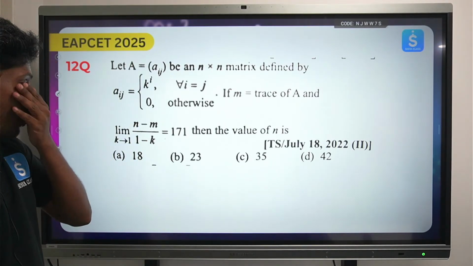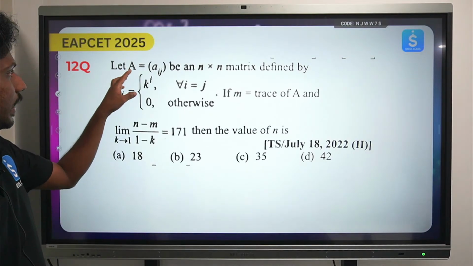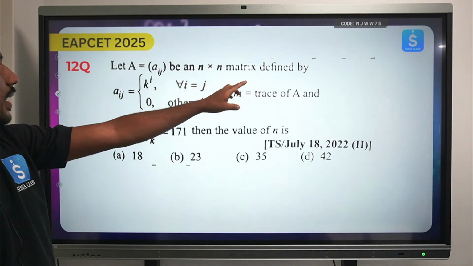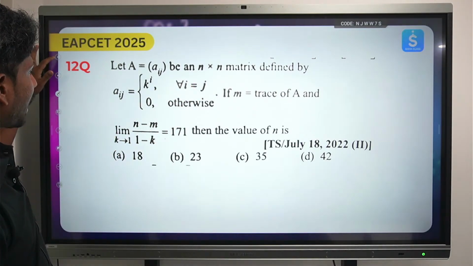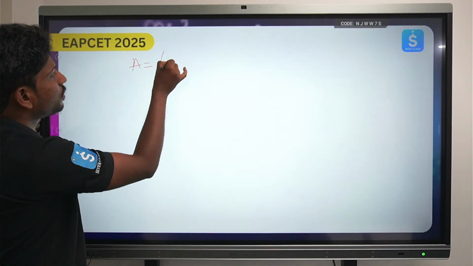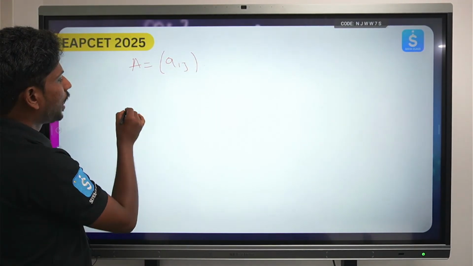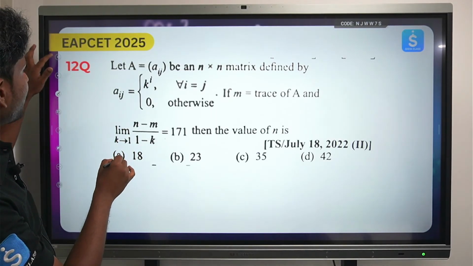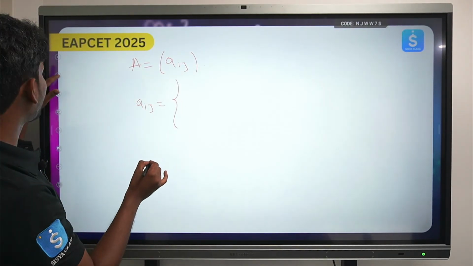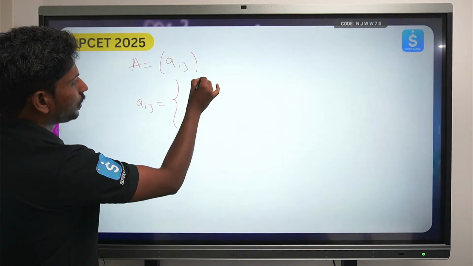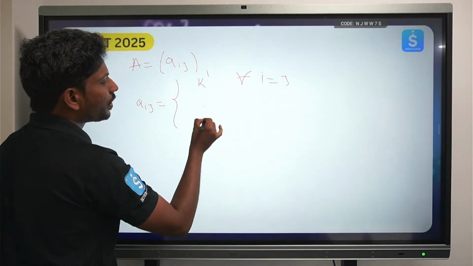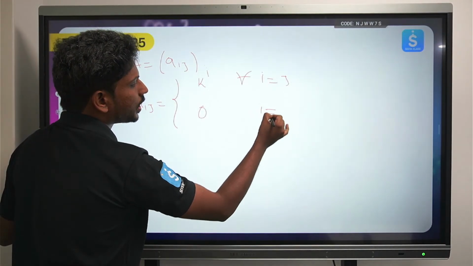So next, this is an important question. Okay, you have a matrix like this, Aij, an n by n matrix defined by. So I would like to just write this question once again for you. So you have a matrix like A equals Aij, okay, and your matrix is defined in such a way that Aij equals k to the power i for all i equals j, and wherever i is not equal to j, this is the condition.